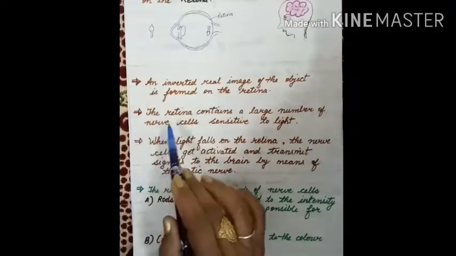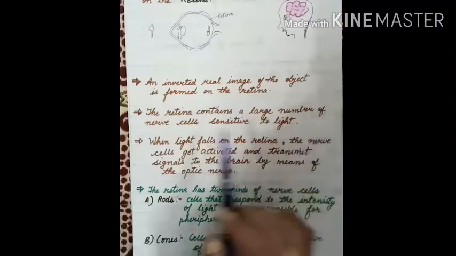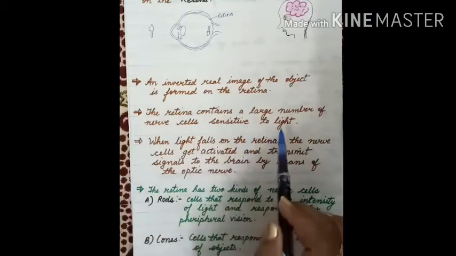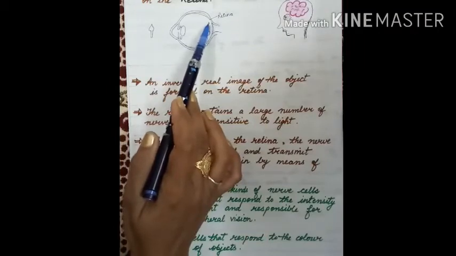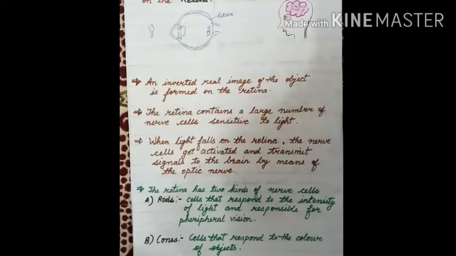The retina contains a large number of nerve cells sensitive to light. As I told you, this is the delicate membrane having a number of light sensitive cells.